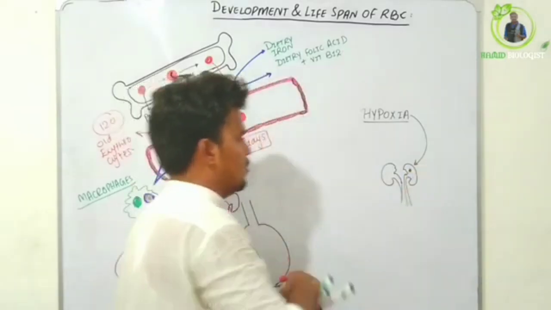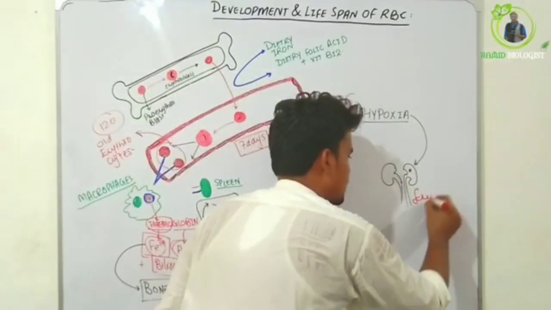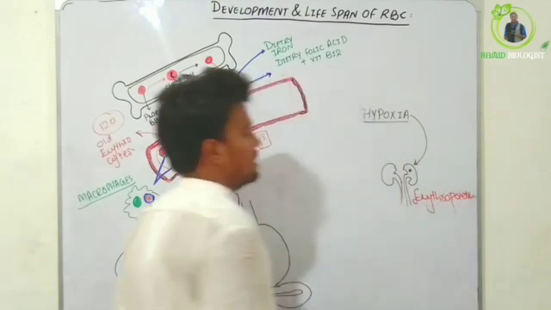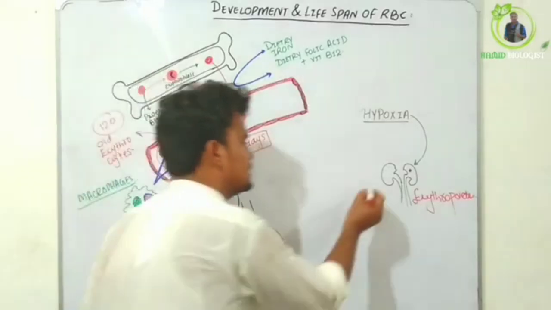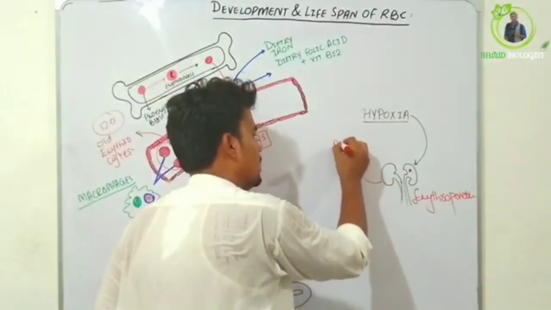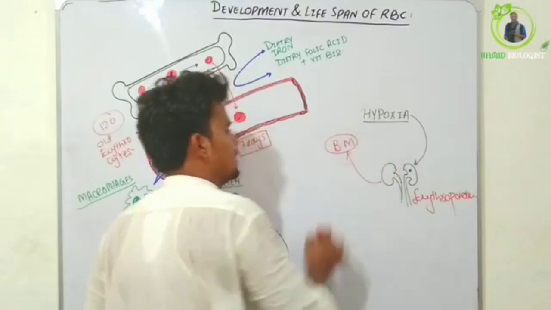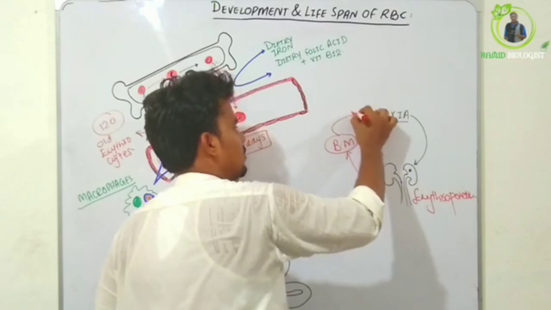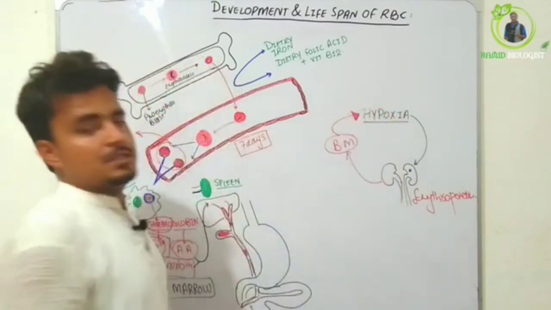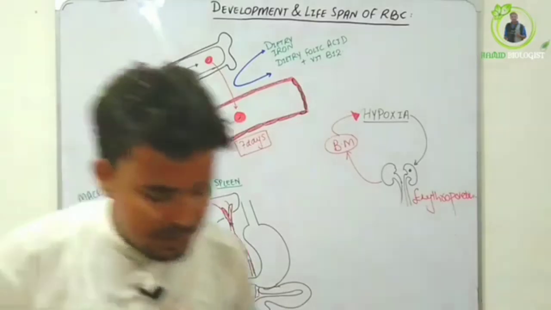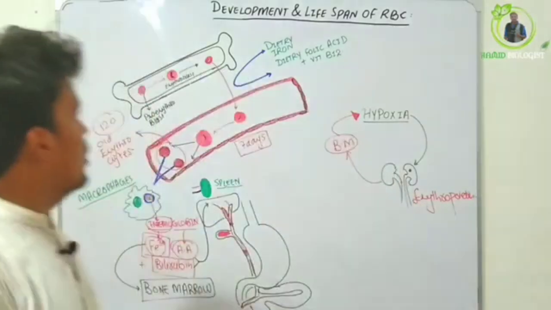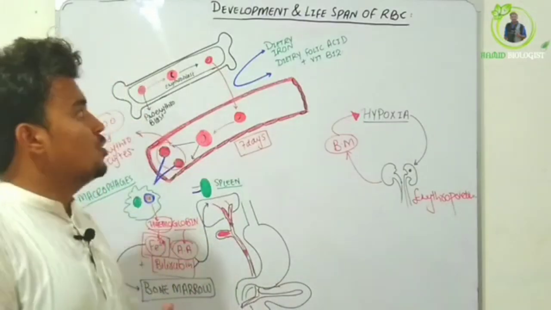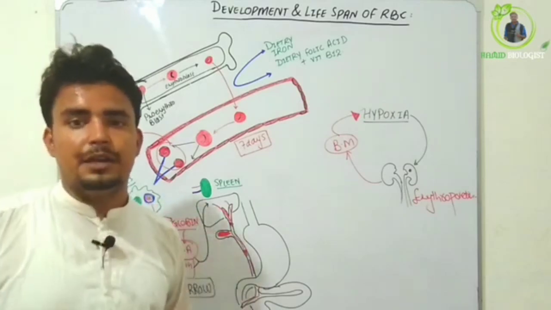Erythropoietin is a special kind of hormone which stimulates the bone marrow for the production of red blood cells, and it will restore the hypoxic condition. So that was the simple function of erythropoietin in hypoxia, meaning the deficiency of oxygen. It was a topic about erythropoiesis, meaning the development of RBCs and the lifespan of RBCs. The lifespan of RBCs is 120 days. Thank you.